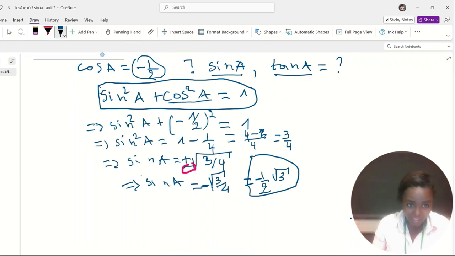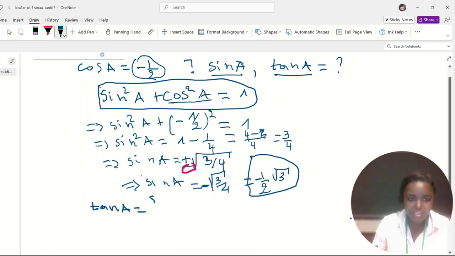Then let's go ahead and find the tangent. The tangent tan of A will be equal to sine of A over cosine of A. So this will be equal to, sine is already here, minus square root of 3 over 2, and the cosine was given as minus 1 over 2.